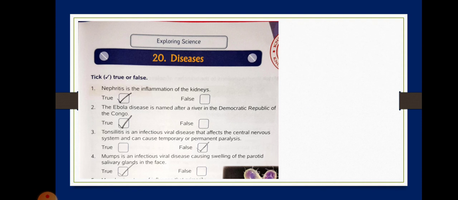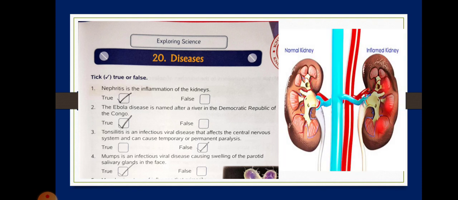So let's begin. Nephritis is the inflammation of the kidneys. It is true. So here you can see this is the normal kidney and the inflamed kidney. This is the condition where a person suffers from nephritis and it is an inflamed kidney. Next we are moving on to number 2. So here in number 1 the statement is true.